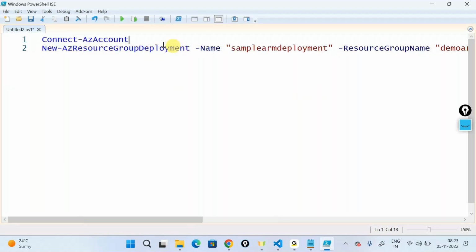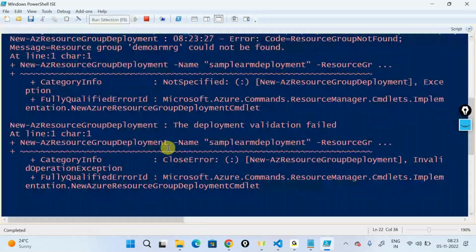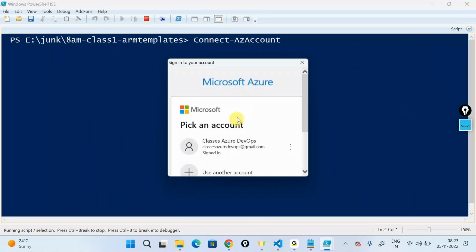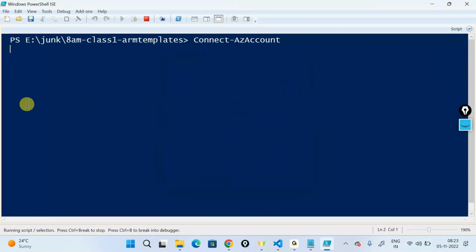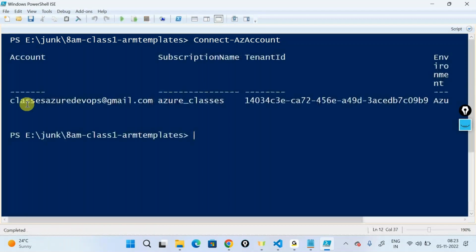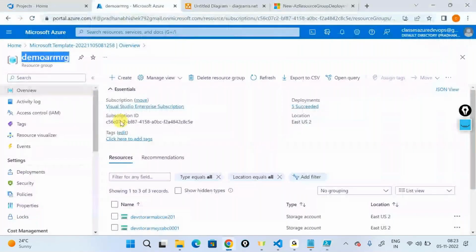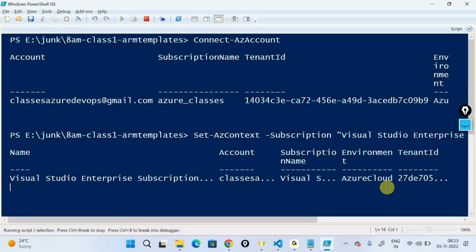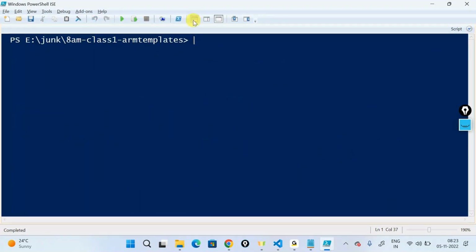Let me try to redeploy this. It still gives me the error, which means that it's asking me to connect to Azure. Let me do a quick connect here. Once I've connected, let's go ahead and change my context. I'll give the subscription in which I want to deploy this, so I'll just copy the subscription name. Let's try to redeploy this once again and see if it is working.